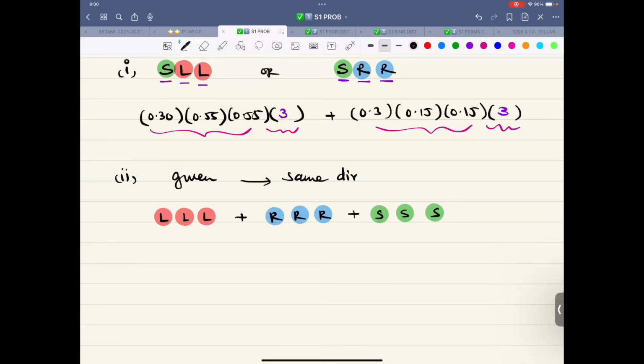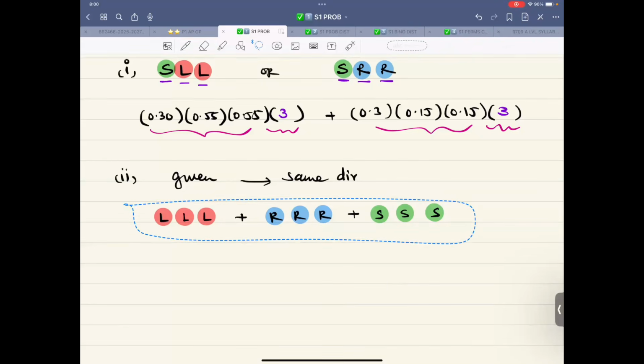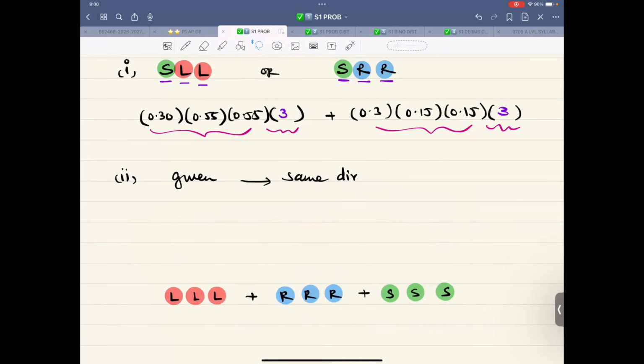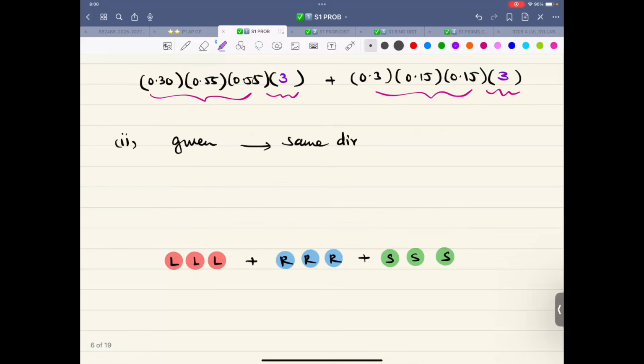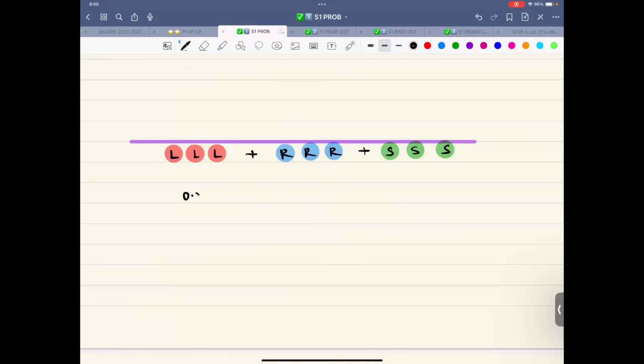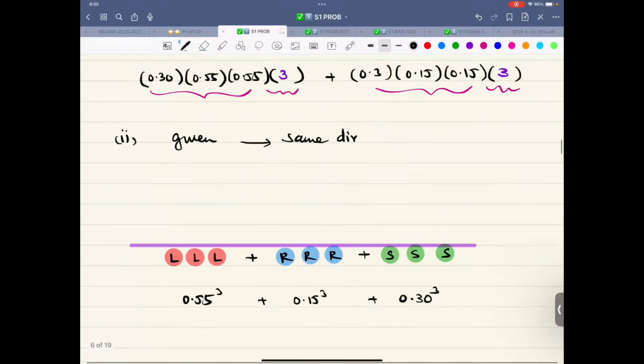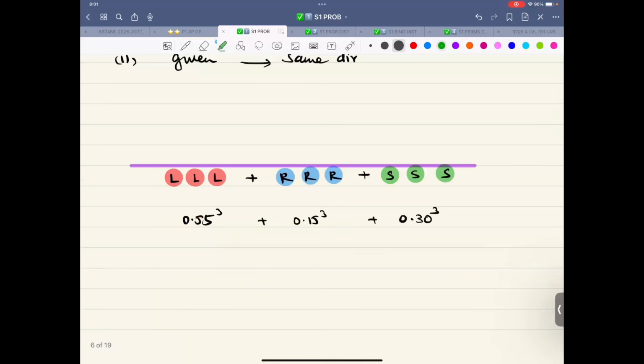This is the denominator of this thing: all follow the same direction. So let me write it over here in the denominator, and let me draw a line. Then LLL, that is 0.55 cubed. RRR, that is 0.15 cubed. And this is 0.30 cubed. That is the denominator. Find the probability they all go straight on. That means the product of the 3 green ones goes at the top.